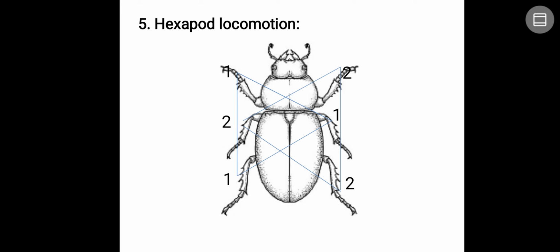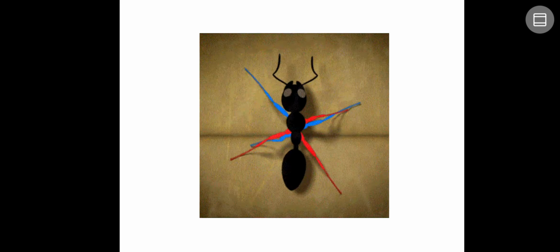So if any one leg is frontward, the other two legs will also be frontward. In the same way, the right leg of the first pair, the left leg of the second pair, and the right leg of the hind pair are going to work together, or function together. Okay, so you can see the picture here, how they are functioning.